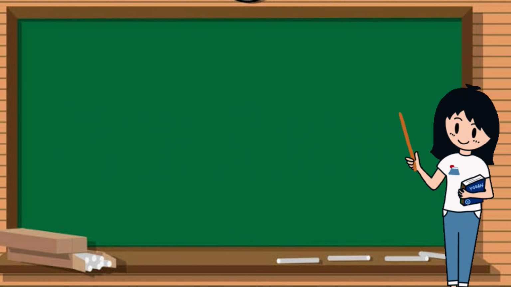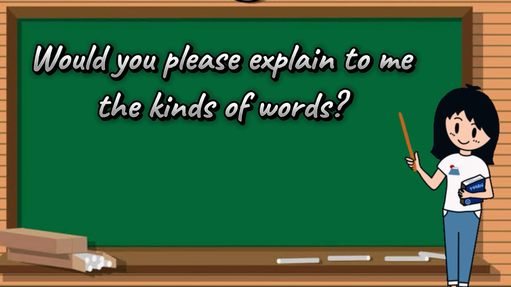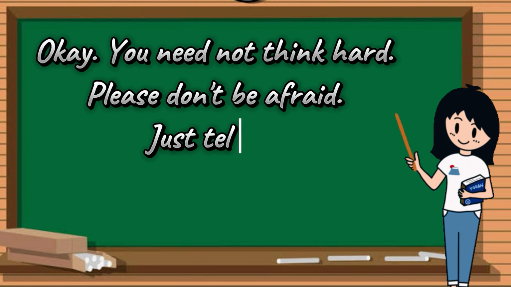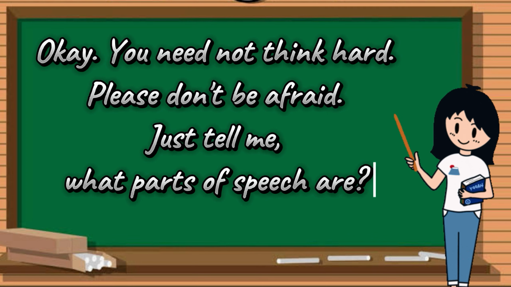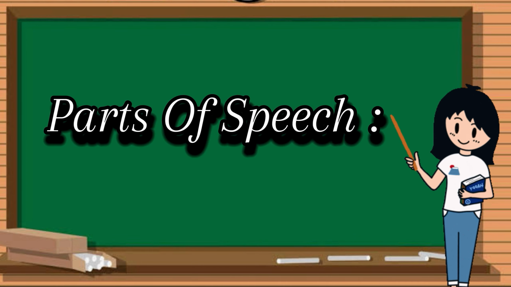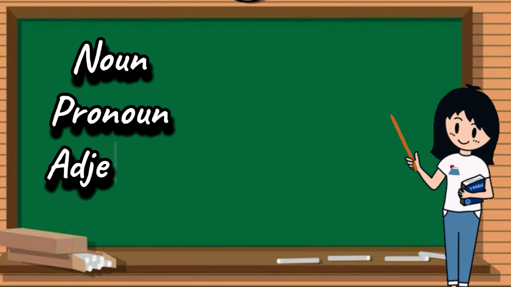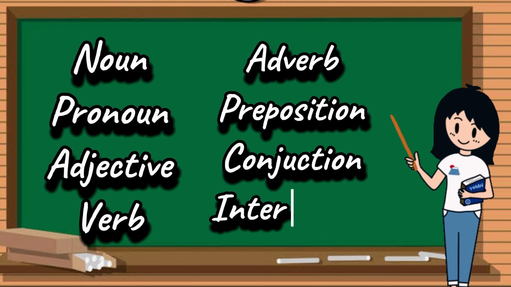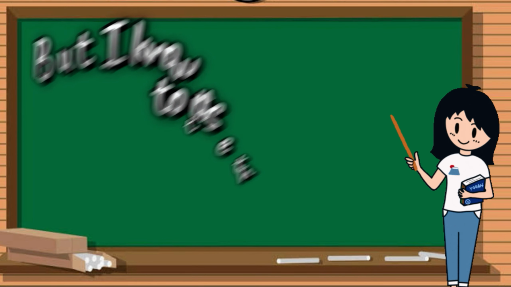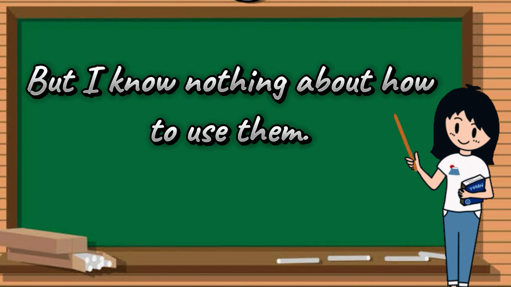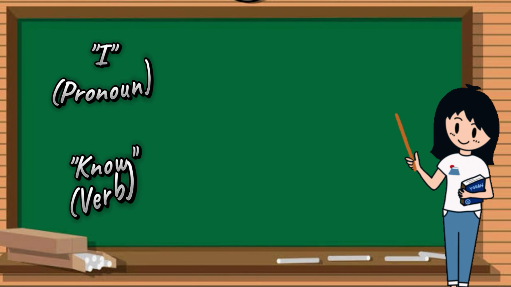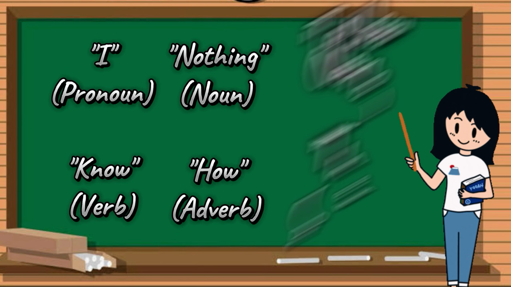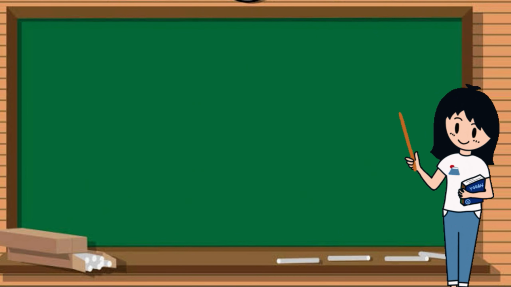Of speech. Would you please explain to me the kinds of words? Okay, you need not think hard. Please don't be afraid. Just tell me what parts of speech are. Parts of speech: noun, pronoun, adjective, verb, adverb, preposition, conjunction, interjection, but I know nothing about how to use them. I (pronoun), know (verb), nothing (noun), how (adverb), to use (verb), them (pronoun).